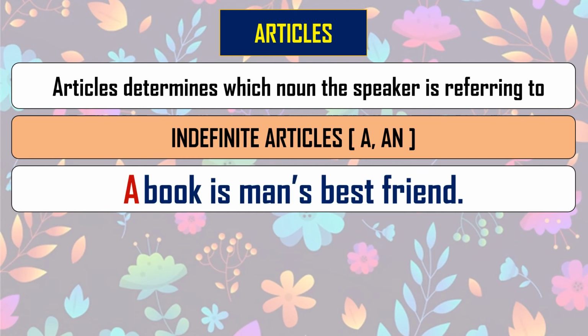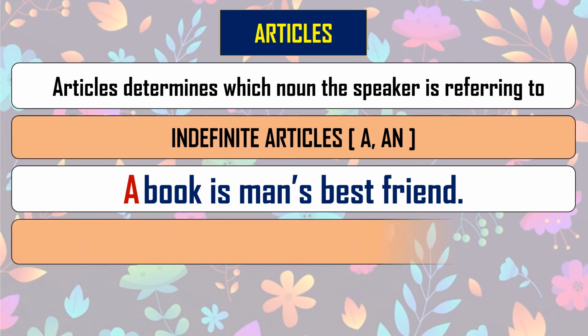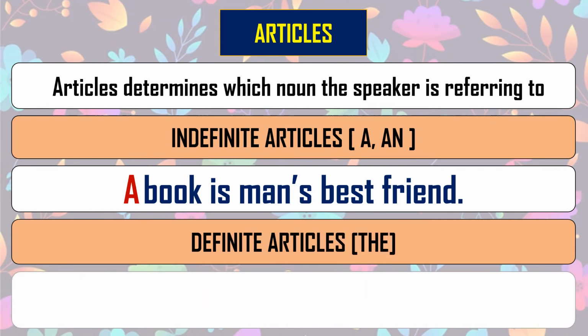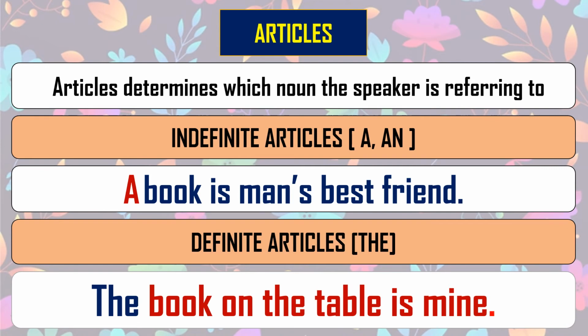A book is man's best friend. A book means any book, right? We are not sure about which book. So here we have used an indefinite article in this sentence. And when we are talking about the definite article, that is the, then how will we place it in the sentence? Just read a very simple sentence.